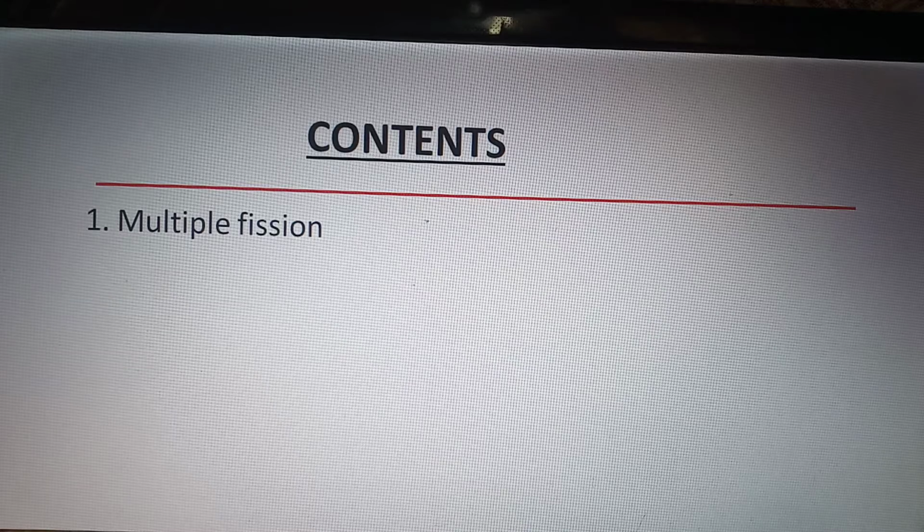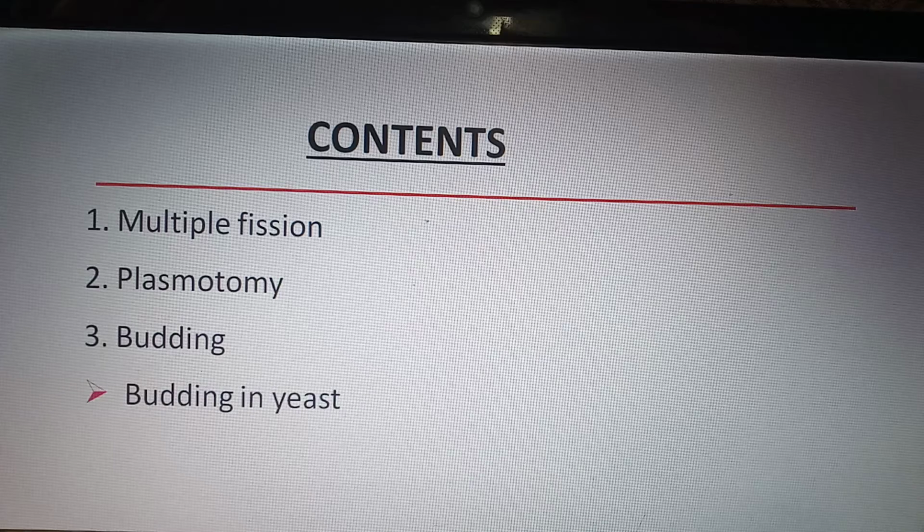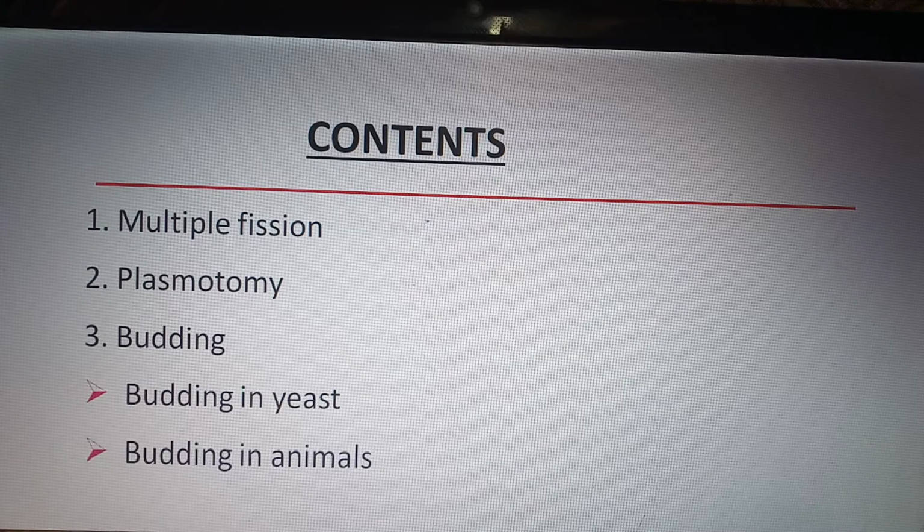Today we shall be learning about multiple fission, plasmotomy, budding in yeast and in animals.